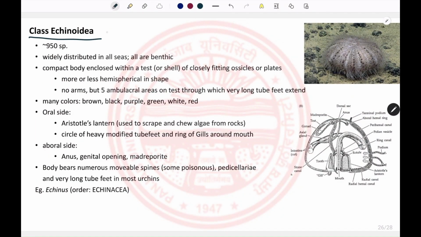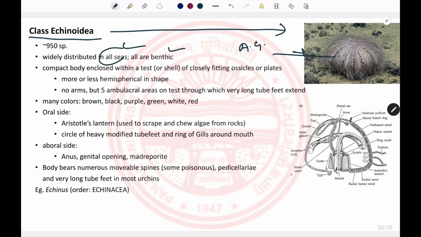The class Echinoidea includes the sea urchins, and they are present in all the seas, mainly as benthic organisms. Their body is somewhat hemispherical in shape, and they have ambulacral grooves running all over the body, which are in multiples of 5. They come in many colors. They could be brown or black, etc.